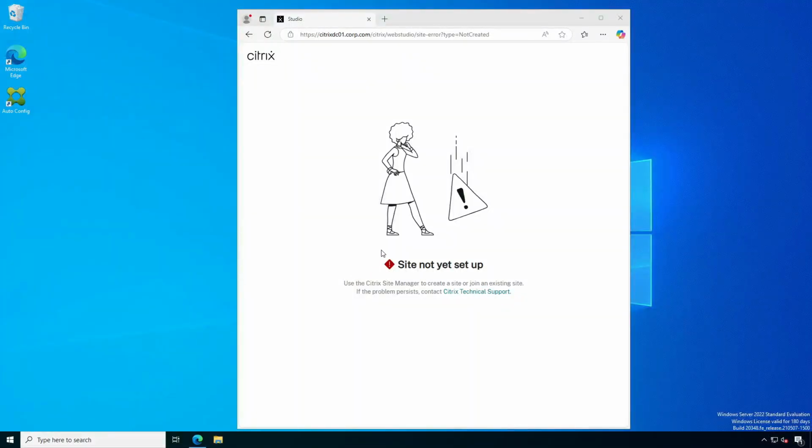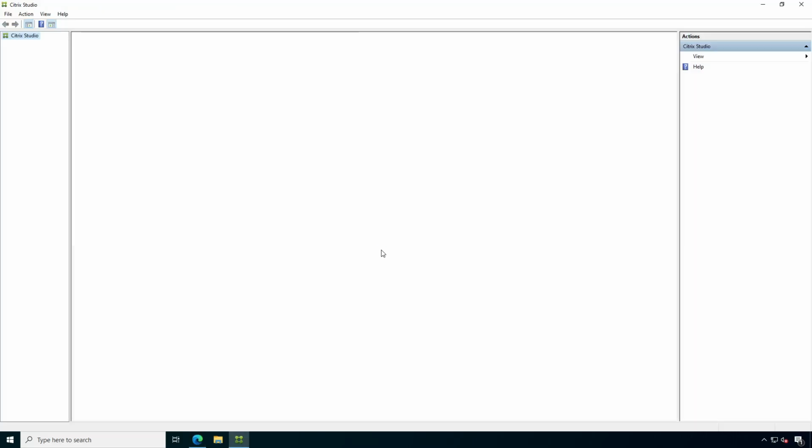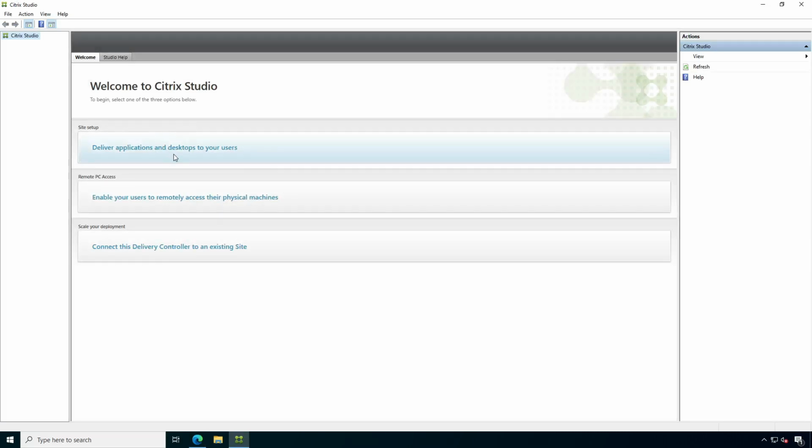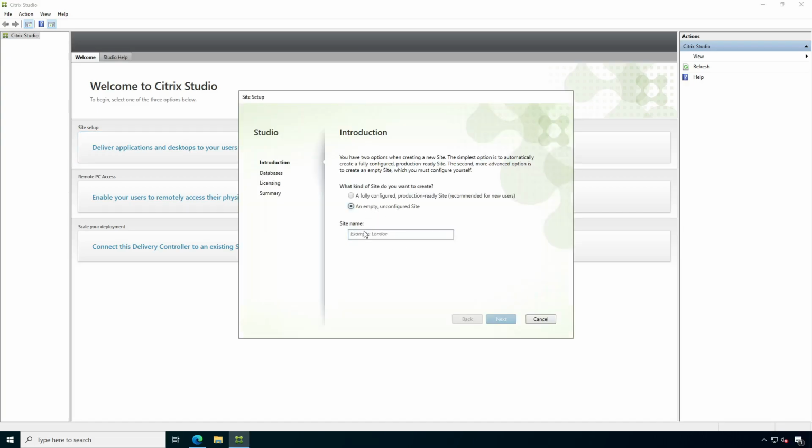It's the same thing, nothing new to configure. Whatever I showed you earlier in the previous version of Citrix, you configure the Citrix site similarly to deliver applications and desktops to your users. Of course, next and configure site. I will put the name prod, and of course US 01. Let's say prod.